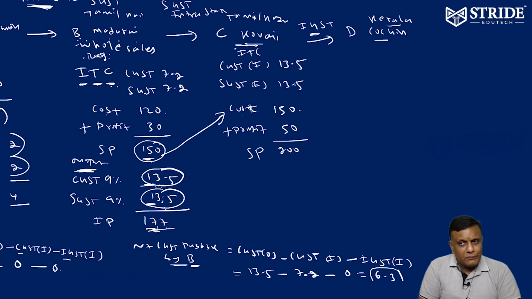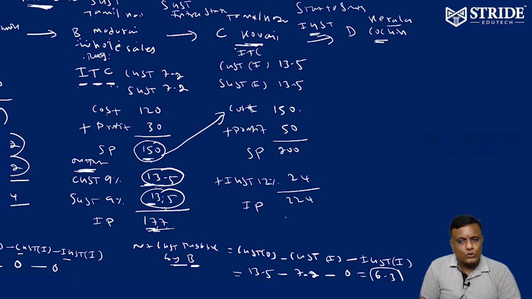Now the product is moving from Coimbatore, Tamil Nadu to Cochin, Kerala. That is a state to state transfer, so we have to charge IGST. Imagine I am charging 12% IGST for this product. That is my assumption. 12% of 200 is 24. Now the invoice price is 224.